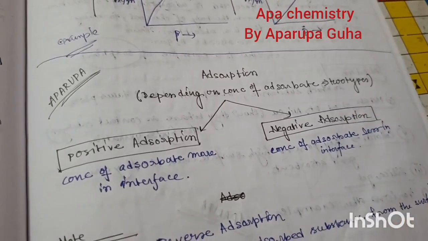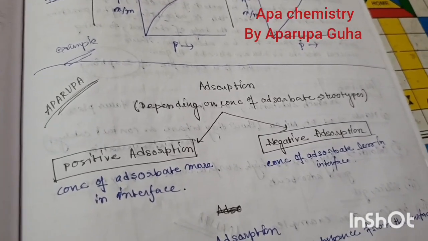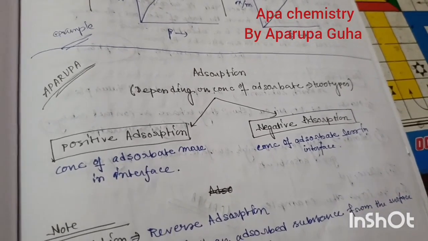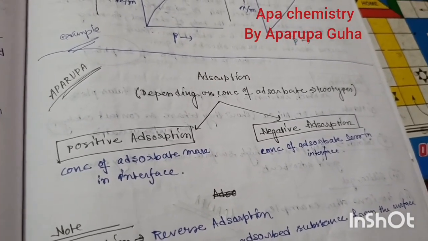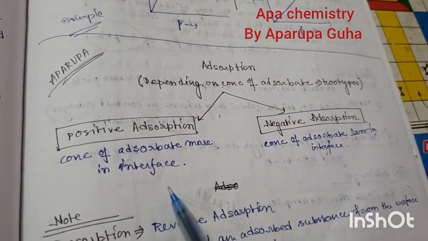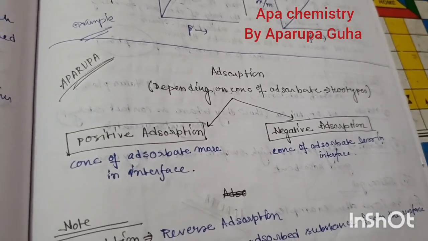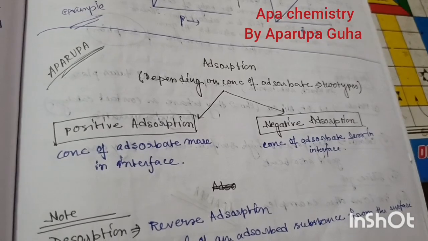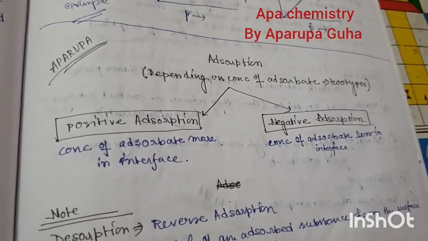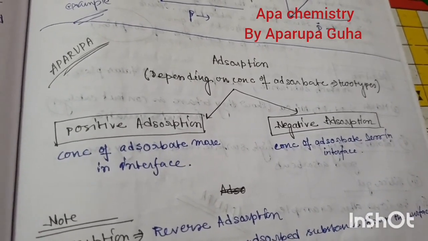Okay, adsorption depending on concentration of adsorbate molecules. Adsorbate, that means which have to be adsorbed, যেগুলো adsorb হবে তাদেরকে বলে adsorbate. So basically depending on the concentration of adsorbate molecules, there are basically two types. One is positive adsorption, other is negative adsorption. Positive adsorption, when the concentration of adsorbate molecules at the interface is more. যখন ইন্টারফেসে দেখবে অ্যাডসোর্বেট মলিকুলগুলোর সংখ্যা অনেক সংখ্যাধিক্য হচ্ছে, দ্যাট ইজ কল্ড অ্যাজ পজিটিভ অ্যাডসর্পশন. অ্যান্ড হোয়েন দ্য কনসেন্ট্রেশন অফ অ্যাডসোর্বেট মলিকুলস দ্যাট শুড বি লেস, মিনিমাইজড, ডিক্রিজ করে যাচ্ছে, তখন সেক্ষেত্রে আমরা বলবো নেগেটিভ অ্যাডসর্পশন.